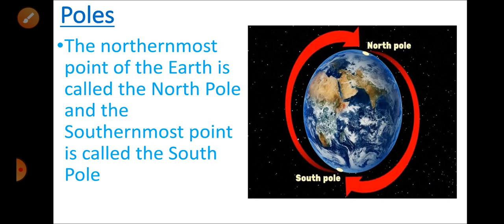Now I will be talking about the poles. The northernmost point of the earth is called the North Pole, and the southernmost point of the earth is called the South Pole, the two important poles of the earth.